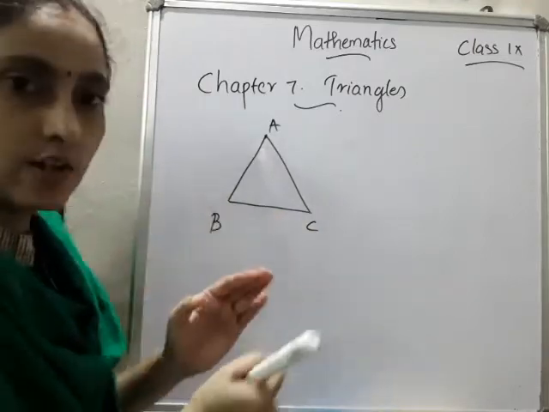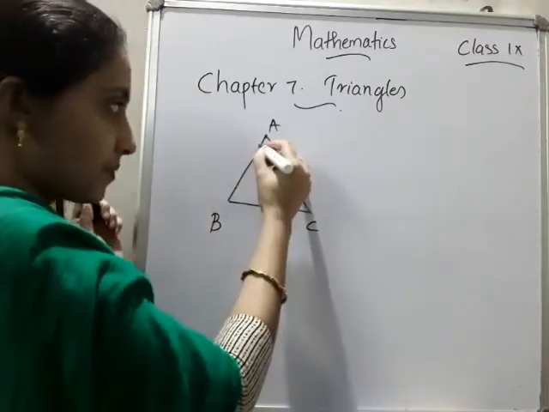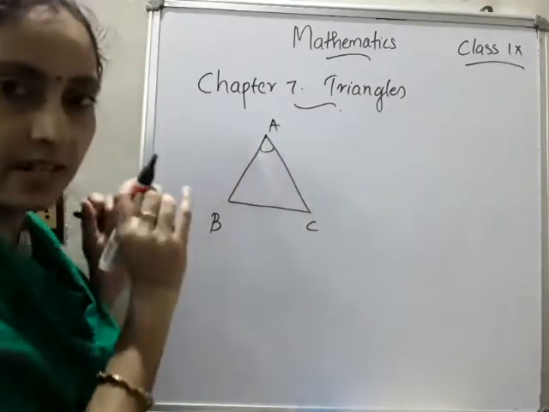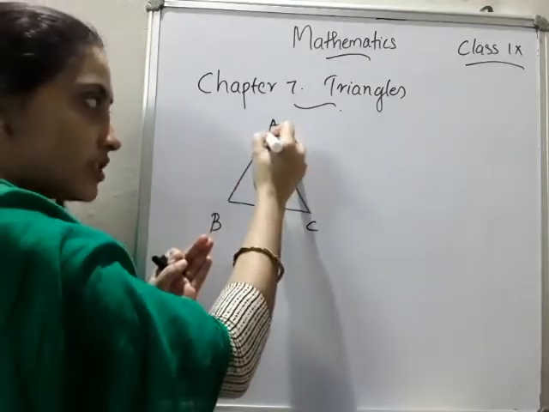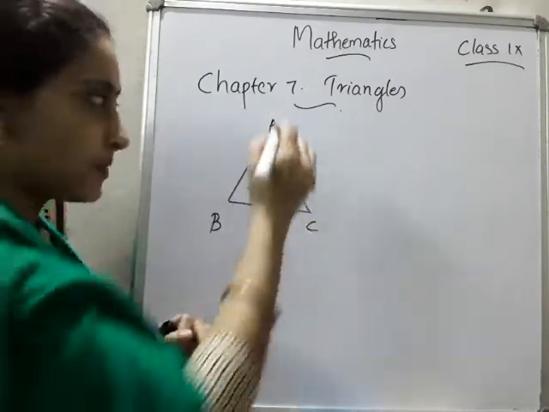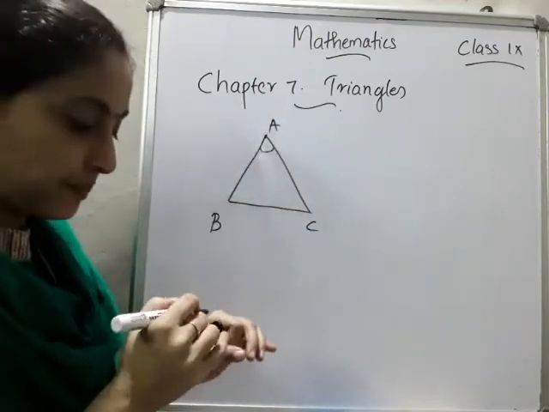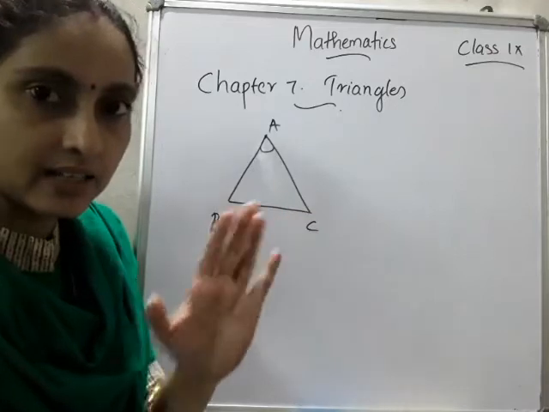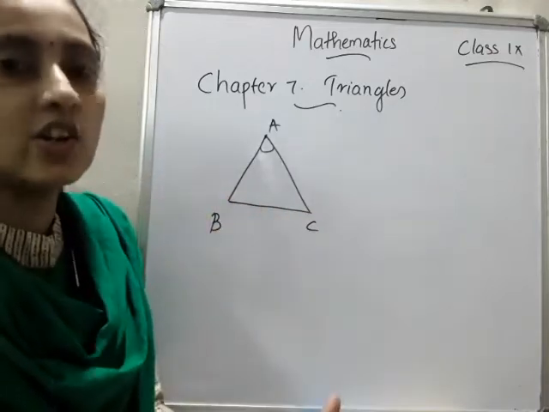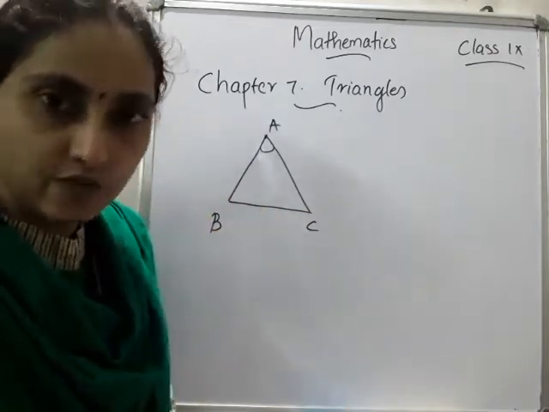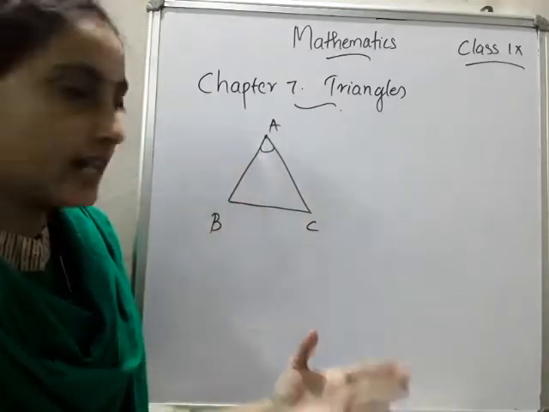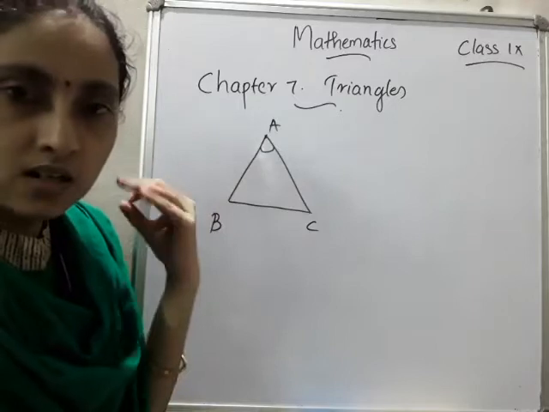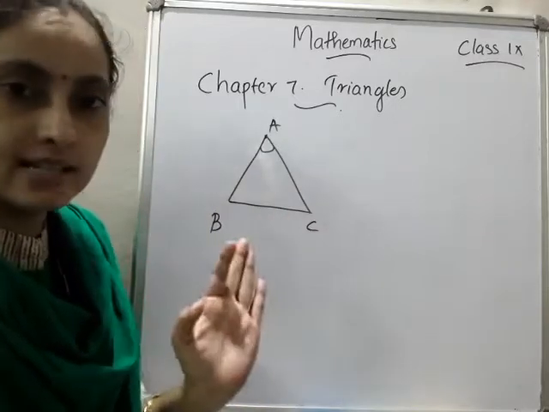Now you can understand what is the difference between angle and vertices. Angle means angle A you have to mention, that is, the degree is there. Okay, this degree is there, some degree, maybe 30 degrees, 40 degrees. And vertices means what? The join of the two sides. So a point only we have to write. Okay, so that is the difference between angle and the vertices. Both are the same, but the notation will be a little bit different. Okay, so triangle means what? Three-sided polygon. So three sides will be there, three angles will be there, and three vertices will be there.